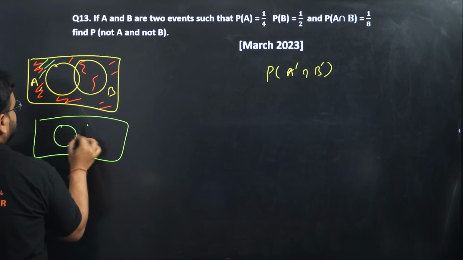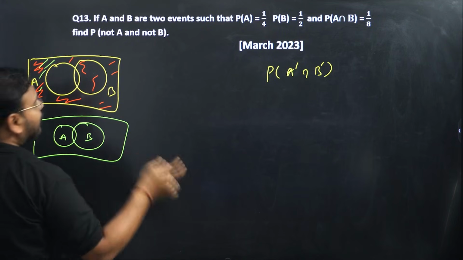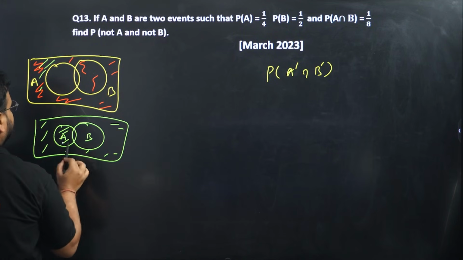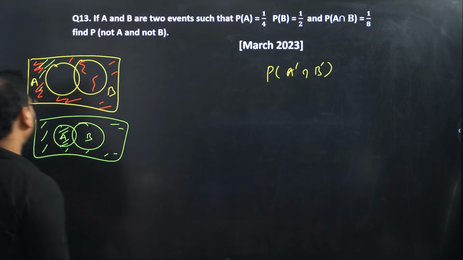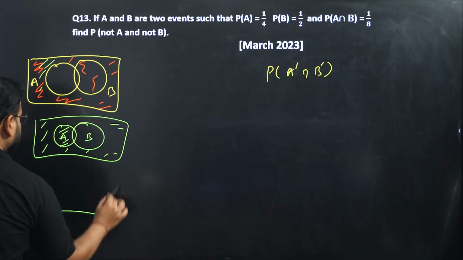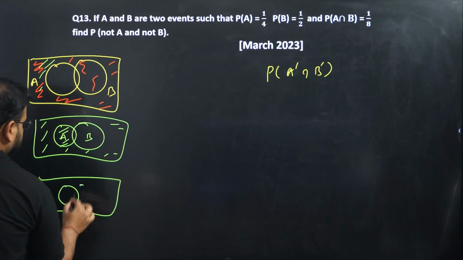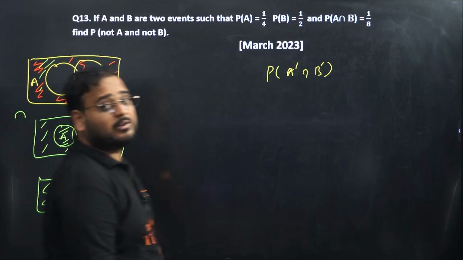So we'll have this, and this is your A and B. I'm looking for B dash. It becomes all of this and only A. The intersection of those two will be what? Only the outside part. There's nothing over here. Only the outside part.